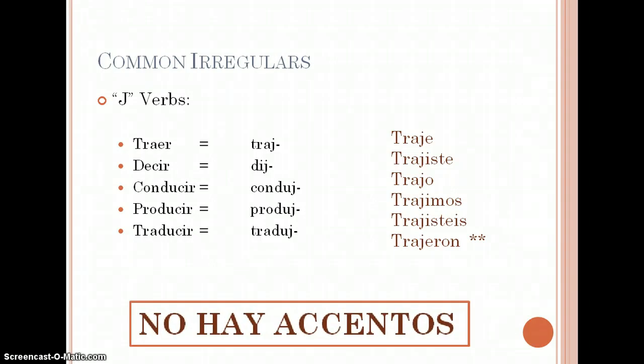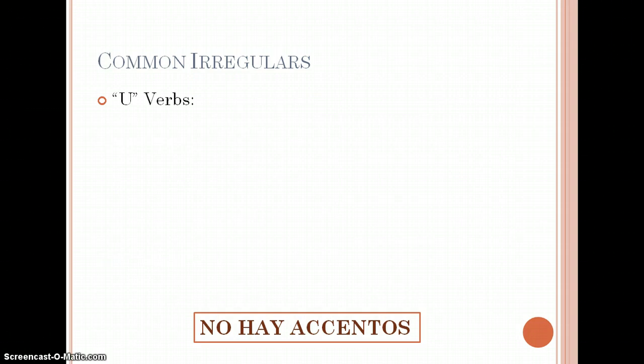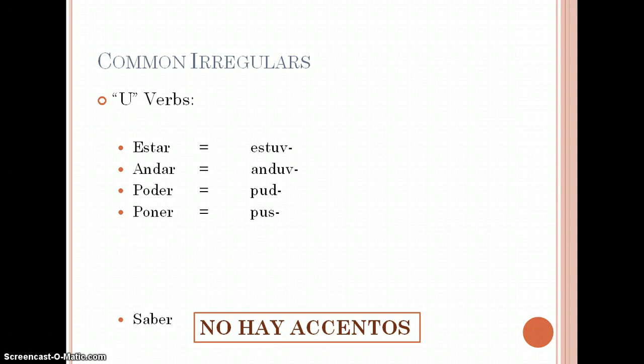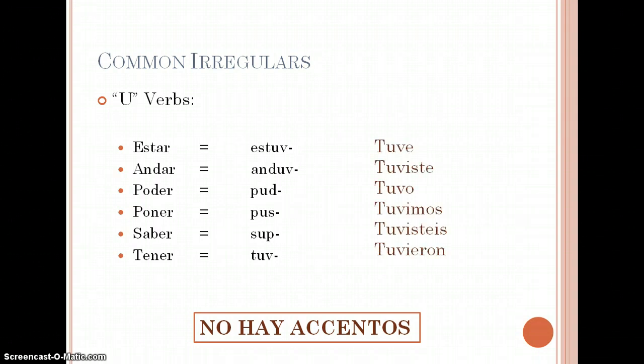The next group are the U verbs. And you will see why they are called that as we look at how these stems change. We have estar, andar, poder, poner, saber, tener. Here is an example with tener. So tuve, tuviste, tuvo, tuvimos, tuvisteis, tuvieron. And again, all of them have the same endings in this group